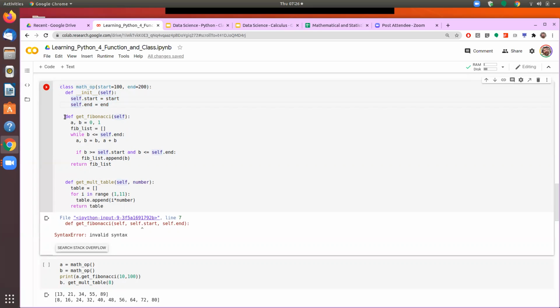Then after that, when we define the functions inside the class, it must have at least one parameter as self. We can give other parameters also. So when we are defining here, I am passing just one parameter self, but here we are giving self as well as some other parameter. So now let's see how we call these functions.